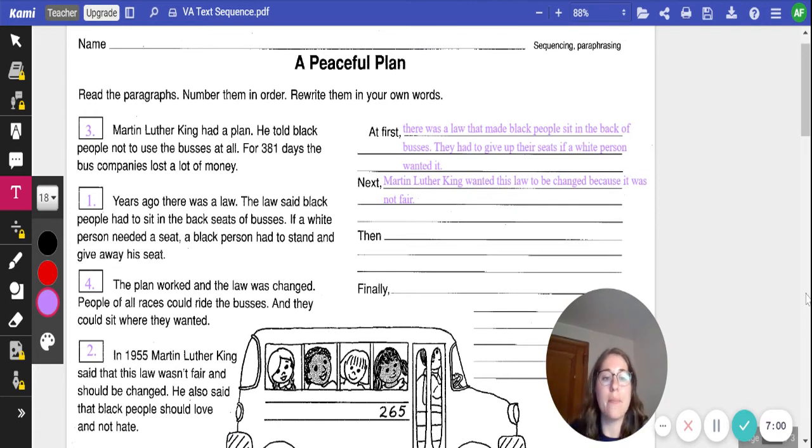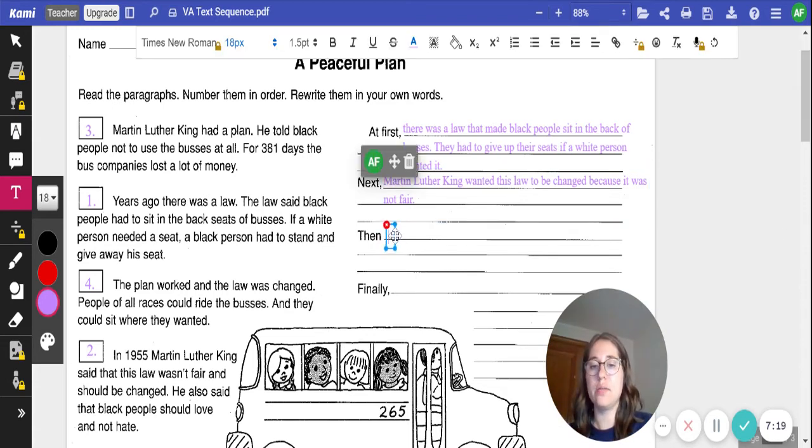All right, next let's see what happened as a result from that. So Martin Luther King wanted this law to be changed because it was not fair. Then, our third paragraph. Martin Luther King had a plan. He told Black people not to use the buses at all. For 381 days, the bus companies lost a lot of money.